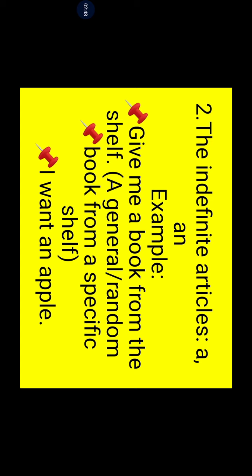Give me a book from the shelf. Here, book. When you pronounce that b consonant sound, you have to use a. Next, a book from a specific shelf, so that you are mentioning it. Otherwise it's random. I want an apple. Apple, the a sound is a vowel sound, so an will come here.